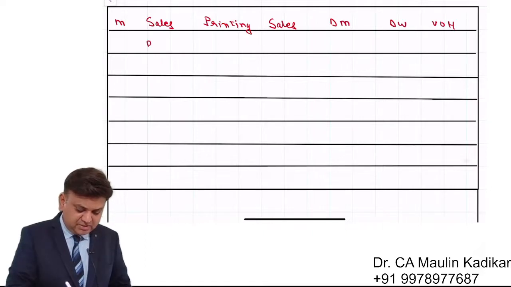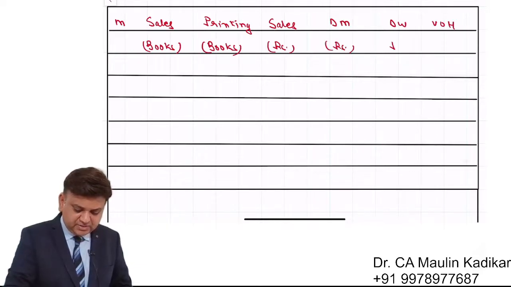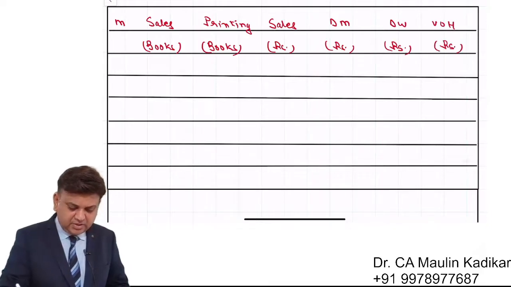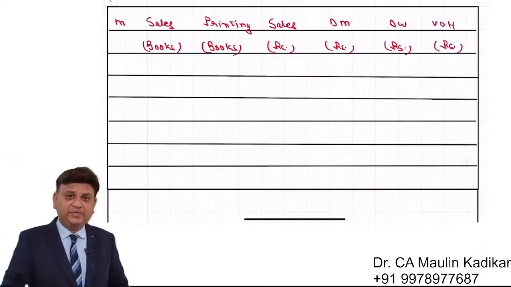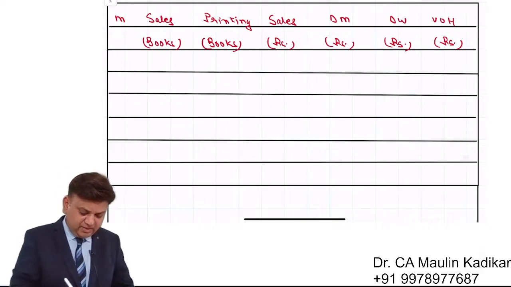So sales is in terms of the number of books. Printing is again in terms of number of books. Sales is in rupees term. Material is in rupees term. Wages is in rupees term. Variable overhead is again in the rupees term. I request all of you to write the answer along with me.